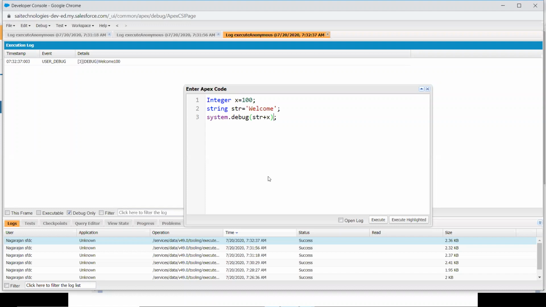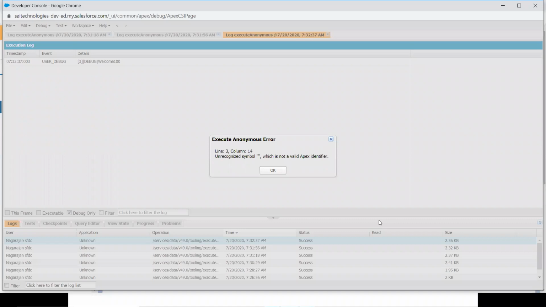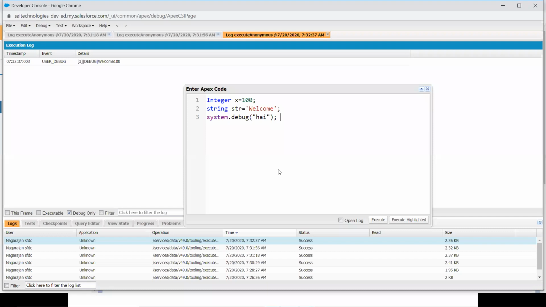So next thing is, in the anonymous window, what all are the syntax errors you might be facing? For example, I want to print a string. I'm going to put it in double quotes, Hi, and I'm going to execute it. Immediately there is an error like this: unrecognized symbol double quotes. So keep it in mind: when you specify a string in Apex programming, you will be using single quotes, not double quotes. This is point number one you have to keep in mind.